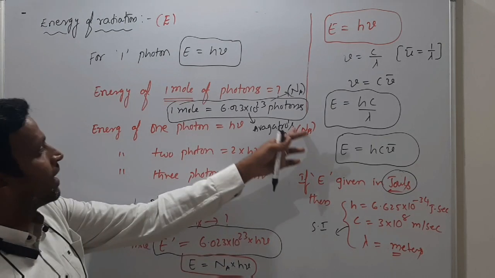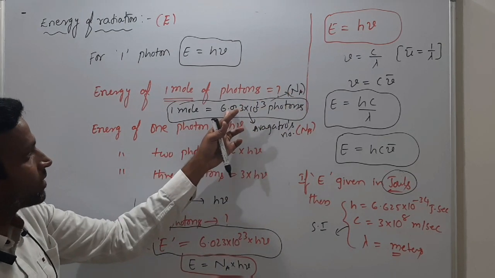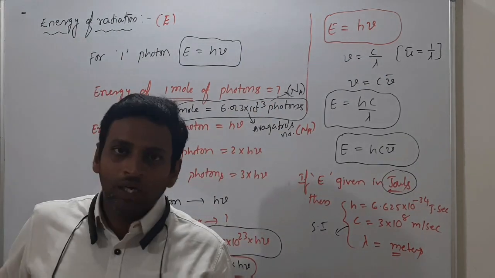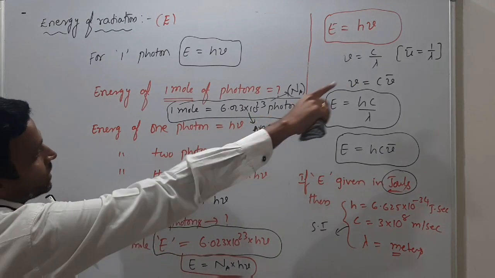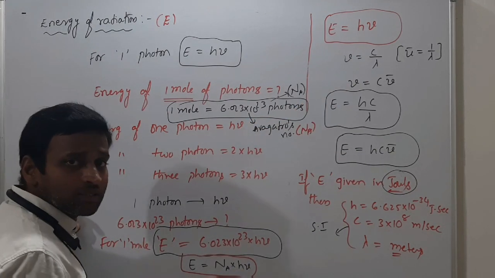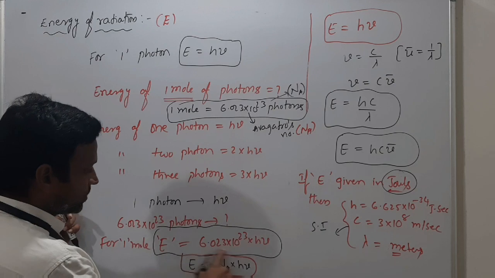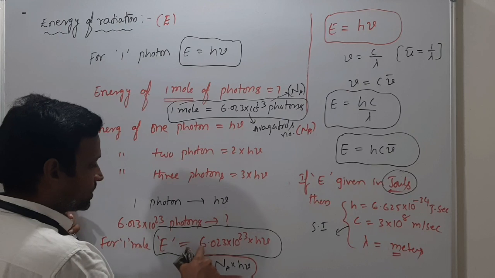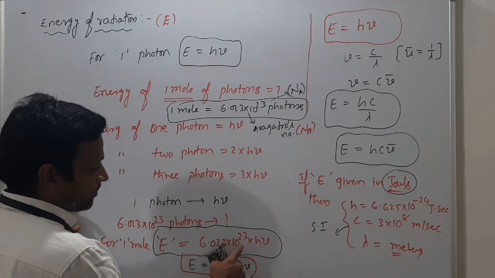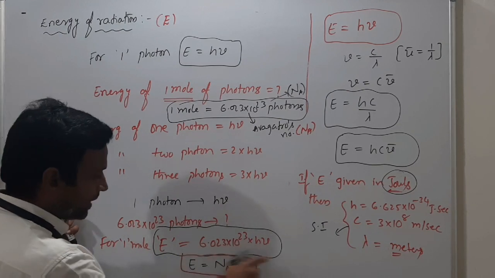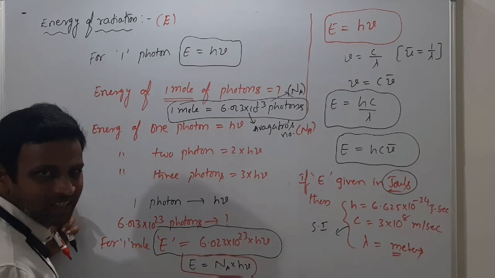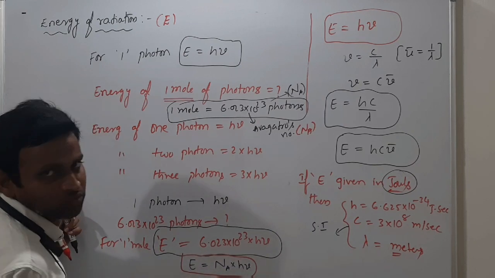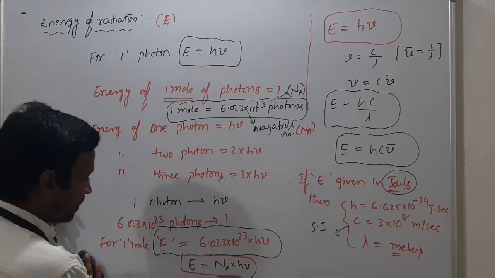What is Na here? Avogadro number. What is the value of Avogadro number? 6.023 into 10 power 23 photons. 1 mole means you are taking 6.023 into 10 power 23 photons. Half mole means divide this by 2, because 1 mole is 6.023 into 10 power 23. Half mole means approximately 6 into 10 power 23 by 2. So 1 mole means Na into h nu, half mole means Na by 2 into h nu. Getting it? These are all very important.